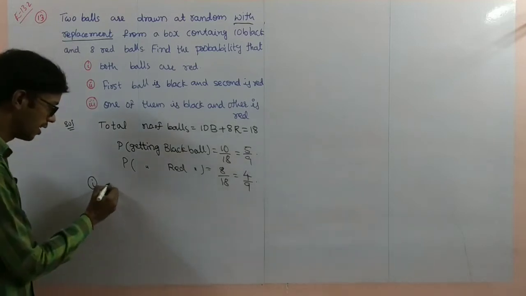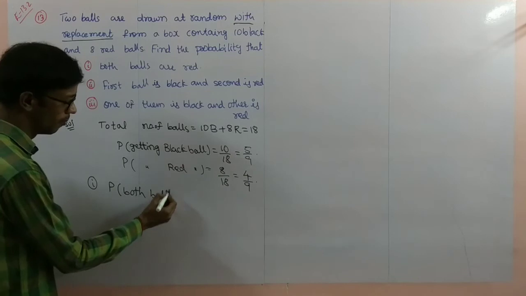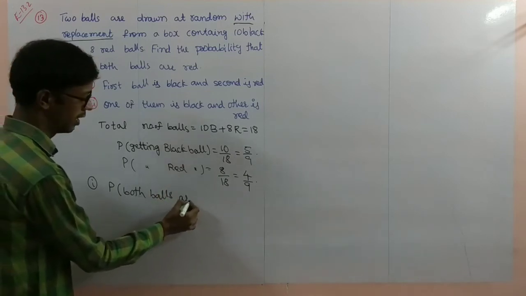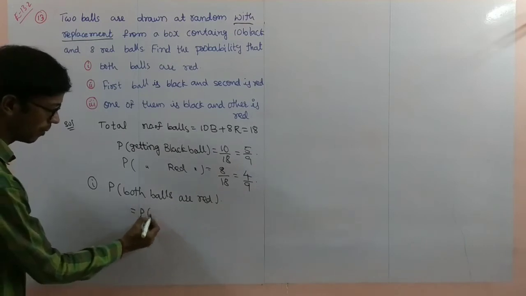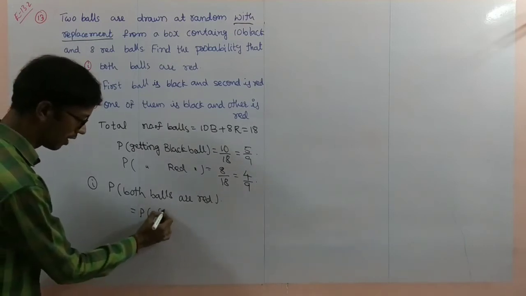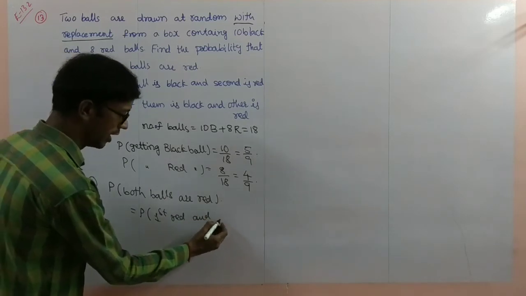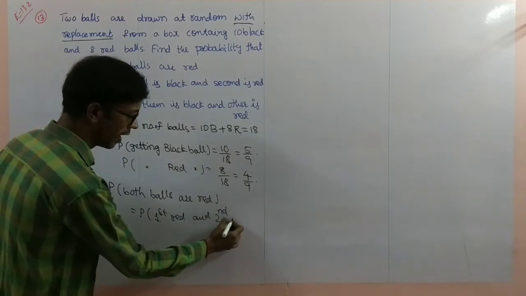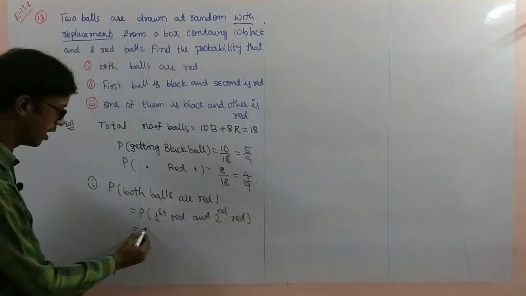Next, question number 1. Probability of both balls are red. Here you have to concentrate. Probability of both balls are red, that is nothing but probability of first ball red and second also red.